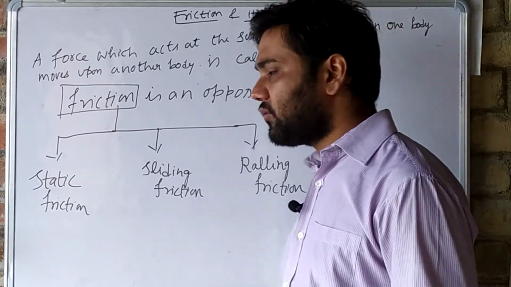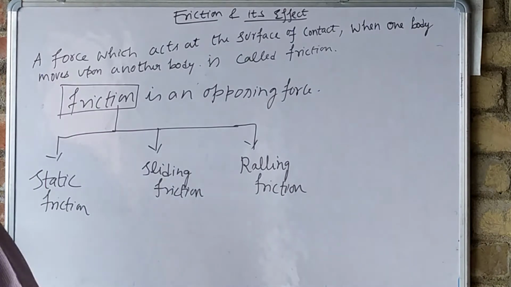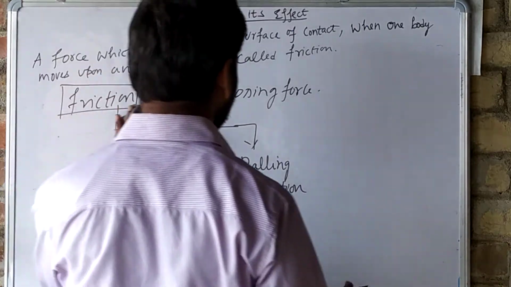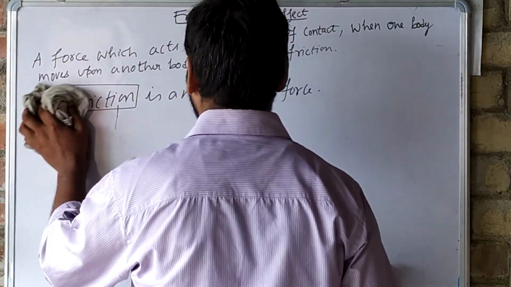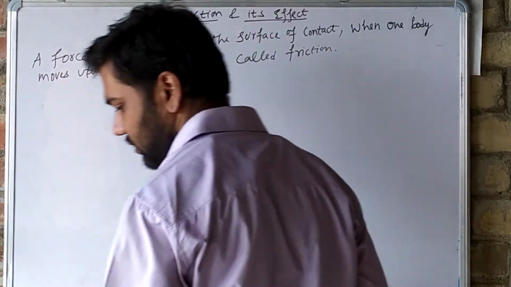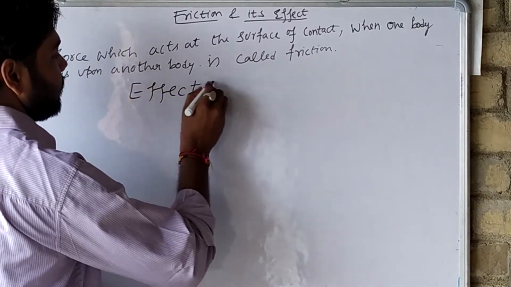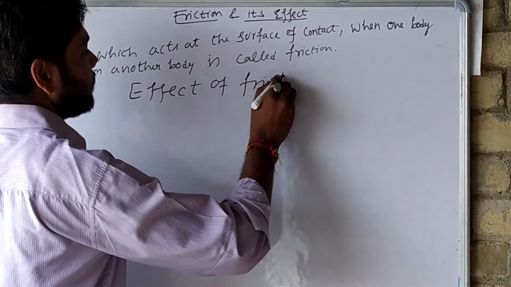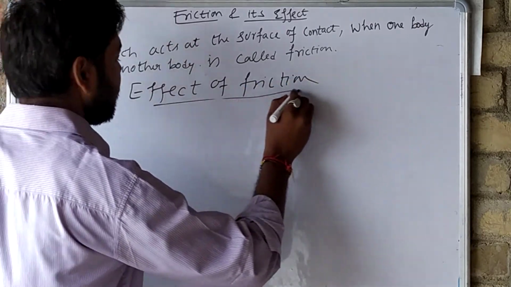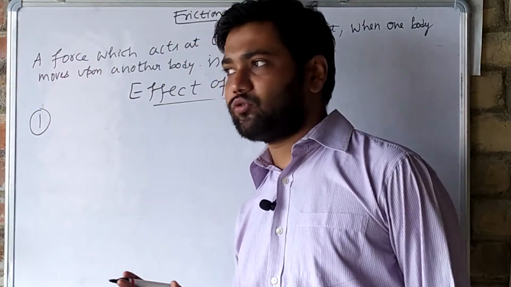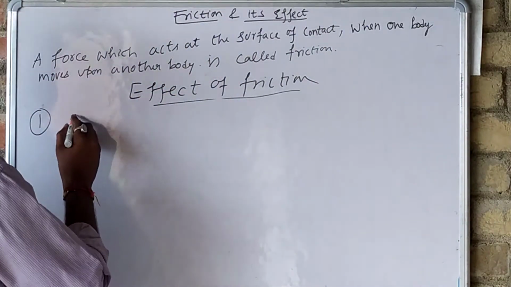Now what are the factors affecting friction? We have to study the factors affecting friction. There are three types of effects of friction. What are the three? What is the first? Friction opposes motion.